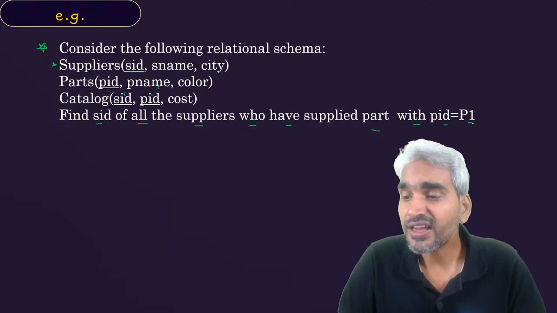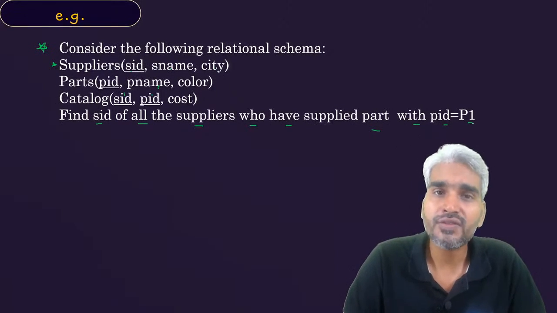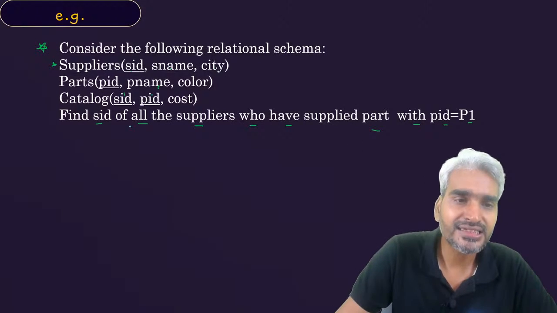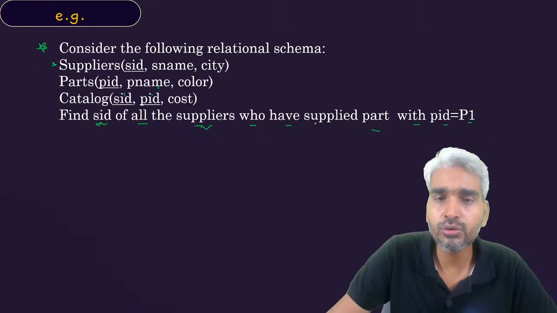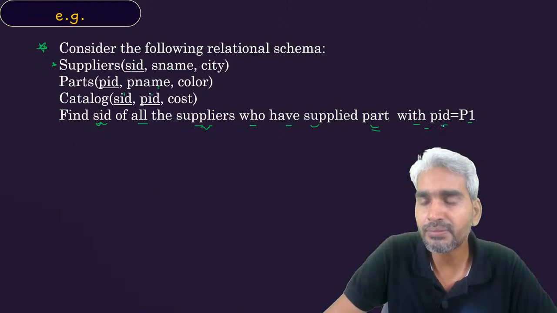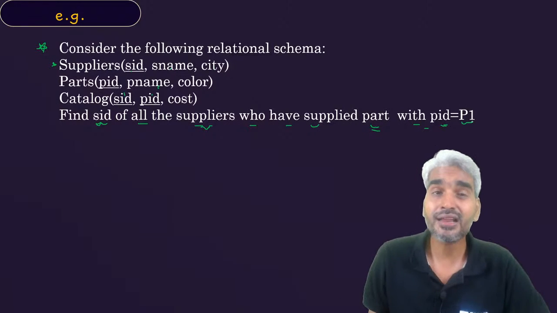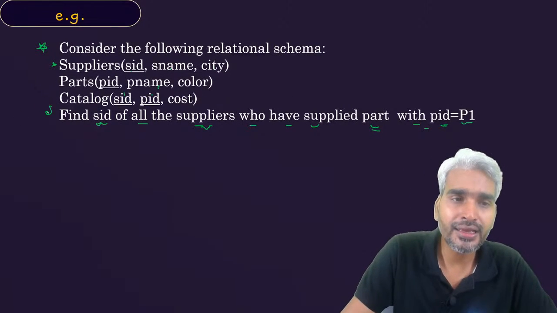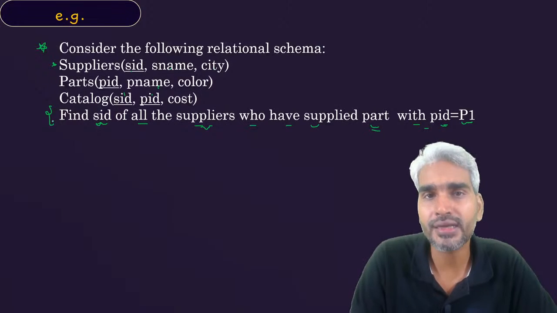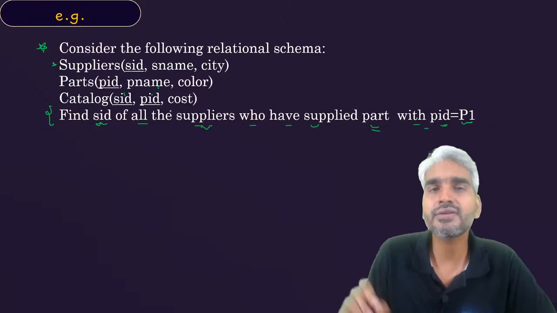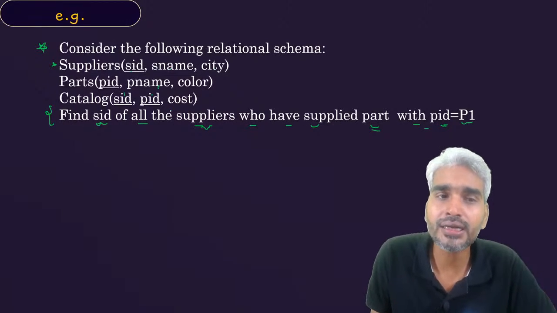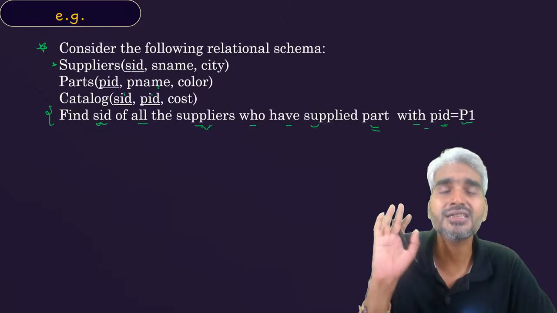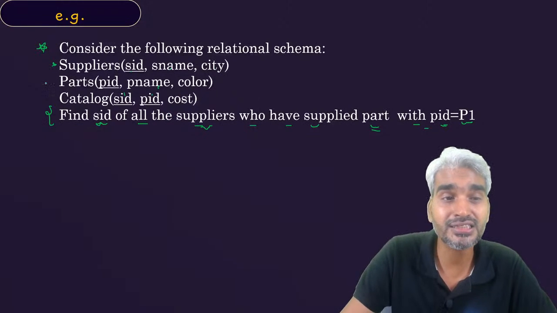Now the very first thing which you need to ask yourself is that we need the SID of the supplier who have supplied the part with PID equals to 1. Is this information available in a single table or multiple tables? So sir, this information is available in a single table, that is catalog table.